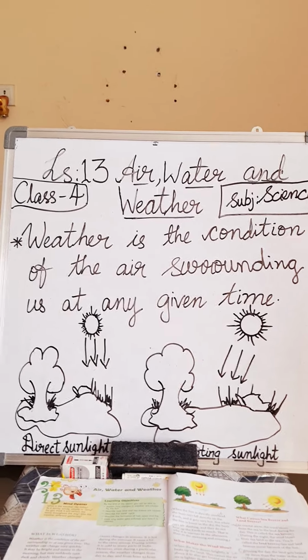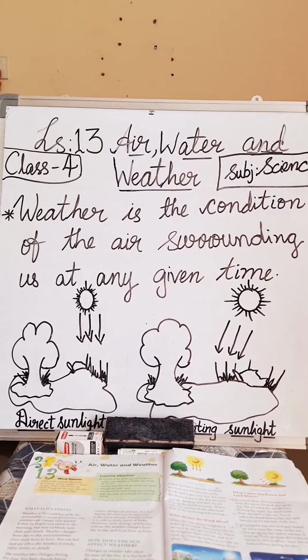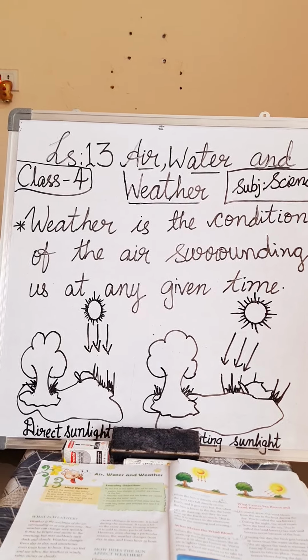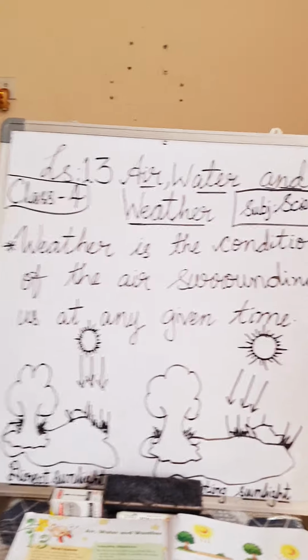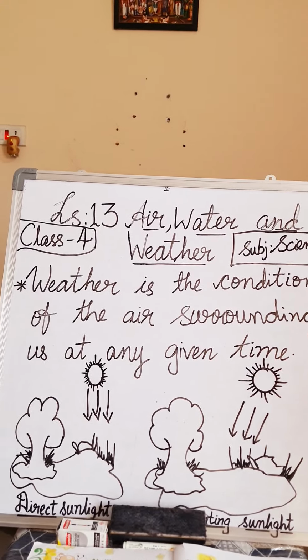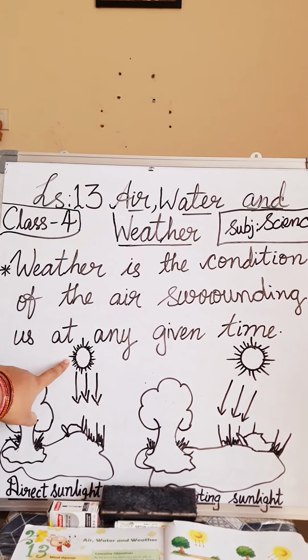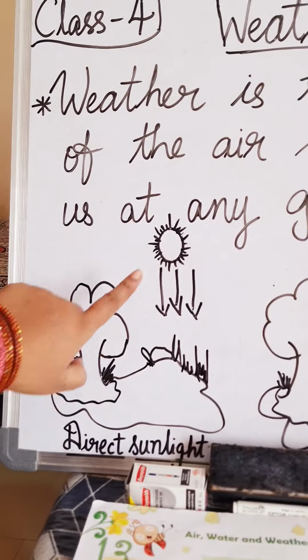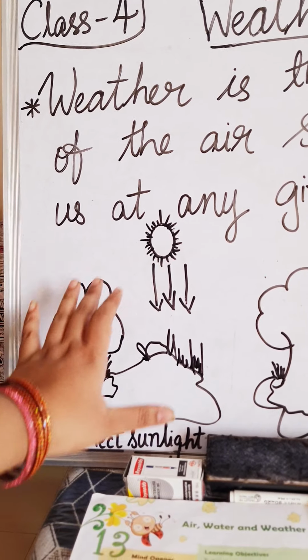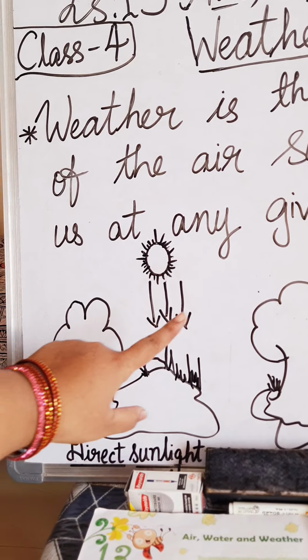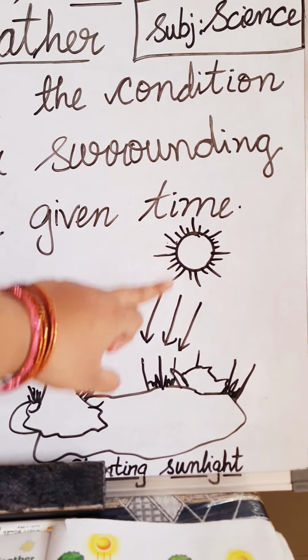Okay. How does the sun affect the weather, children? The changes in the weather take place because of the sun. It is the heat of the sun that causes the wind to blow and the clouds to form. When the sun is directly overhead, you can see here the sun. When he is overhead, the sun rays fall directly to the earth and it gets very hot. But when the sun is lower in the sky, the sun rays are slanting.